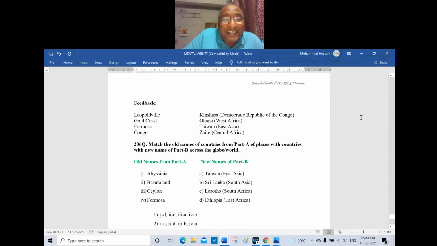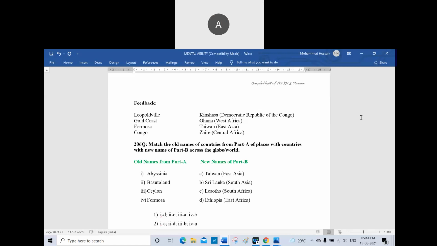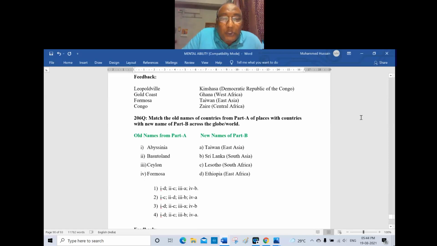And match the old names of countries in part A of the places with the countries with the new name in part B across the globe. Yes, Abyssinia and Basutoland, Ceylon, Formosa. I think this is very easy. Now you can easily give the answer because Ceylon is there and Abyssinia is there. Means only two you can compare, the other two automatically will come out. Ceylon is Sri Lanka, okay. Means 3B, okay.